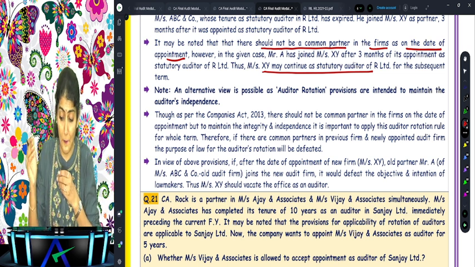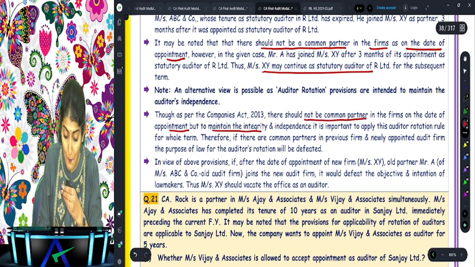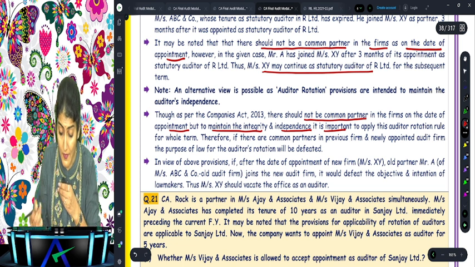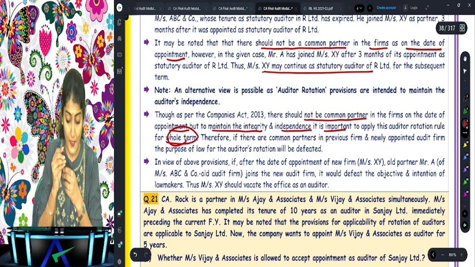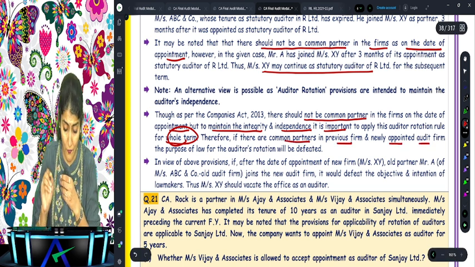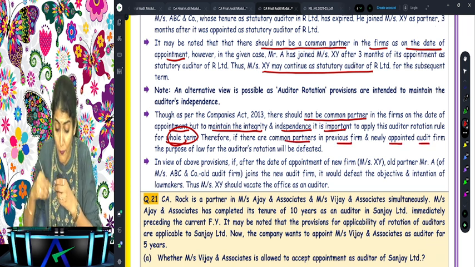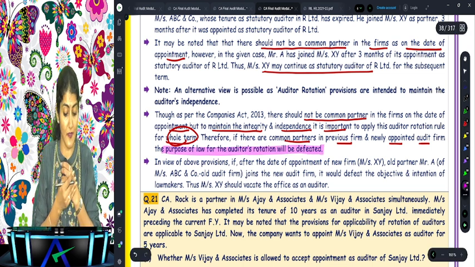Though as per the Companies Act, there should not be a common partner on the date of appointment, to maintain integrity and independence, it is important to apply this auditor rotation rule for the whole term. Therefore, if there are common partners in the previous firm and the newly appointed audit firm, the purpose of the law for auditor rotation will be defeated. What an amazing sentence.